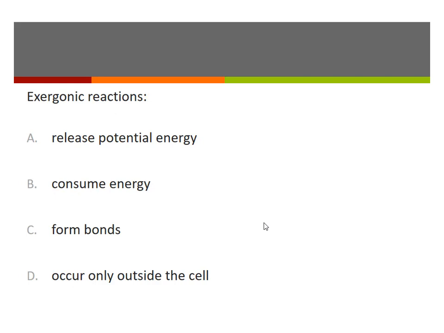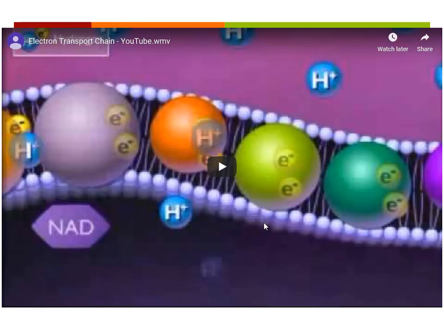It actually has to happen in the way that we just showed with the video. So we have to actually make NADH and FADH2 so that we can create that proton motive force across the cell membrane in order for the protons to come back through and drive ATP synthase.